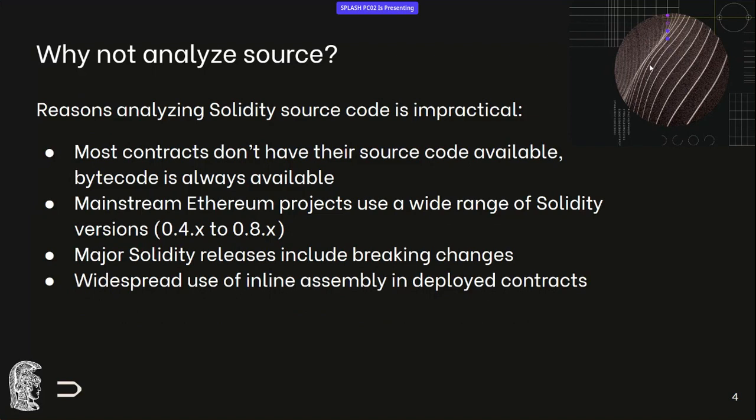Popular projects can use Solidity versions from 0.4 to 0.8, and one would need to support all of this. And as also shown by the previous talk, widespread use of inline assembly means that source code tools need to model the low-level intricacies of the EVM and also the Solidity compiler sometimes, in order to support many behaviors. So that's a problem as well.